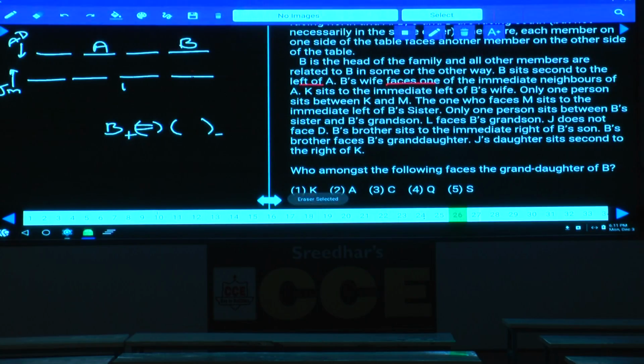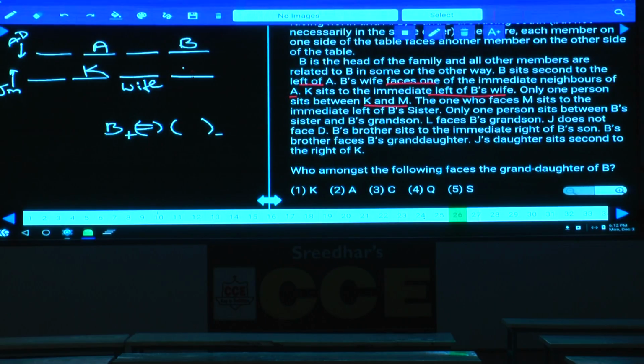Now, who is this person? This person is B's wife. Now, K sits to the immediate left of B's wife. And K sits to the immediate left of B's wife, only 1 person between K and M.